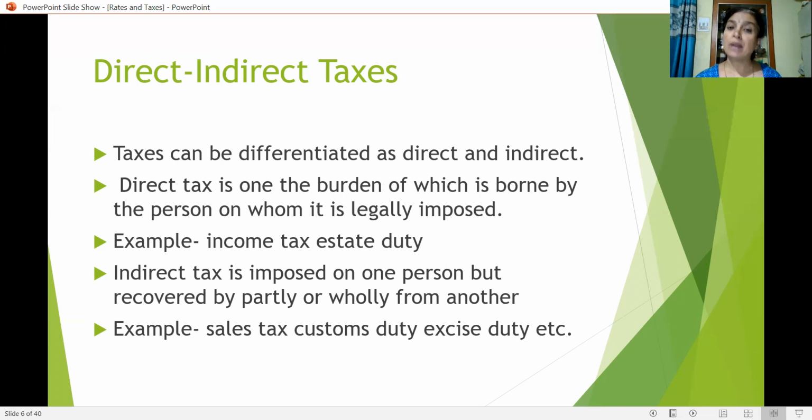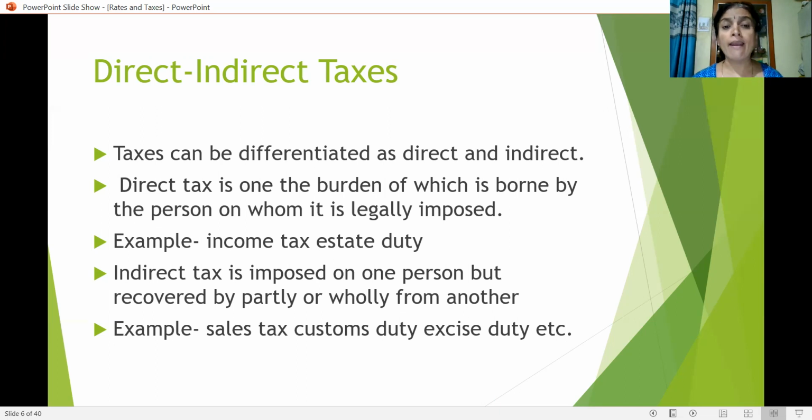In the same way, you can take the example of any material like toothpaste. Toothpaste will be manufactured by one company like Colgate or Close-Up, and sold to the wholesaler, then to the retailer, and the local shopkeeper. Finally, it will reach the customer who makes use of this toothpaste.